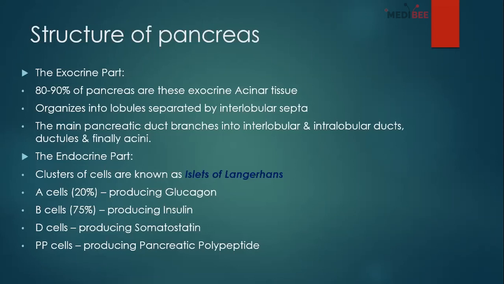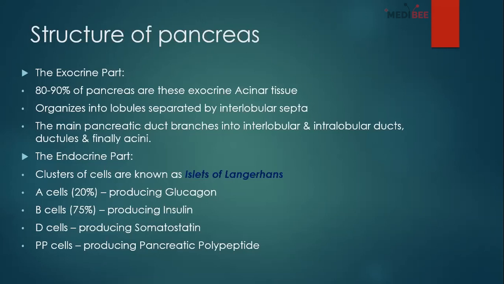They are about 1 million or more in number, and they are most common in the tail. Okay, most common in the tail. And there are 4 types of cells present. There is alpha or A cell, which produces glucagon. There is B cell or beta cell, which produces insulin. There is D cell, which produces somatostatin, and there is PP or pancreatic polypeptide cell, which produces pancreatic polypeptide.